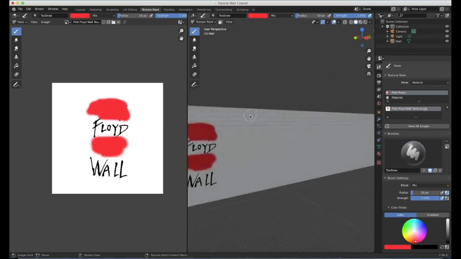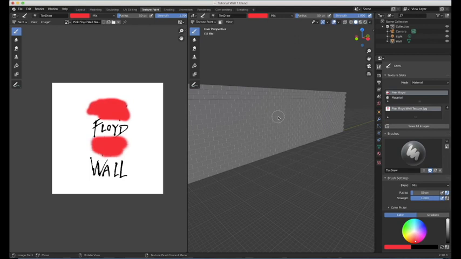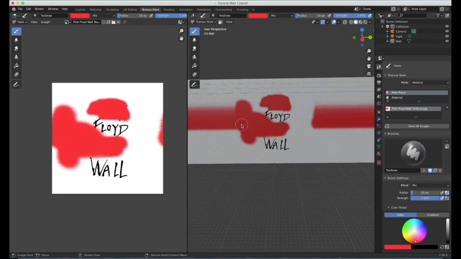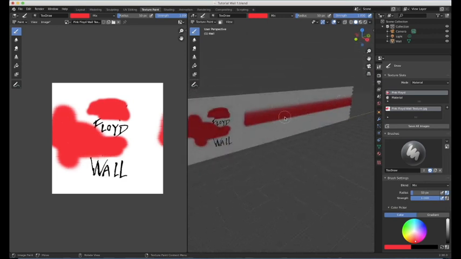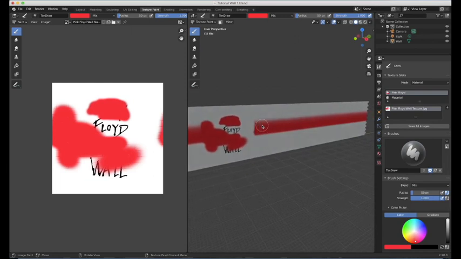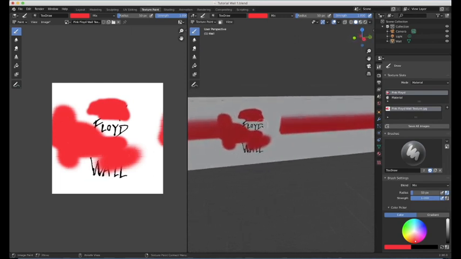But if you remember, I set this to extend. If you try and paint this area here, this happens because it was set to extend. So you can't really paint the whole thing the way you want it. It's not really going to work, is it? But the way we want to work around that is we're going to make some changes.